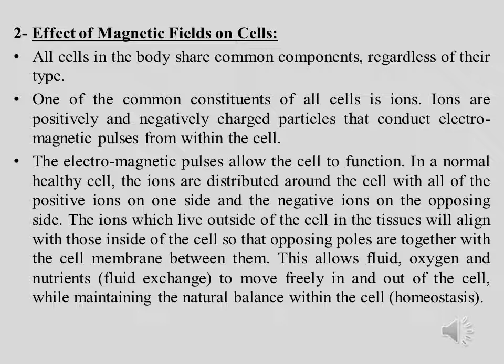In a normal healthy cell, the ions are distributed around the cell, with all of the positive ions on one side and the negative ions on the opposing side. The ions which live outside of the cell in the tissues will align with those inside of the cell so that opposing poles are together with the cell membrane between them. This allows fluid, oxygen and nutrients, fluid exchange, to move freely in and out of the cell, while maintaining the natural balance within the cell, homeostasis.